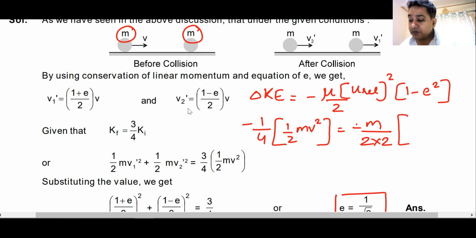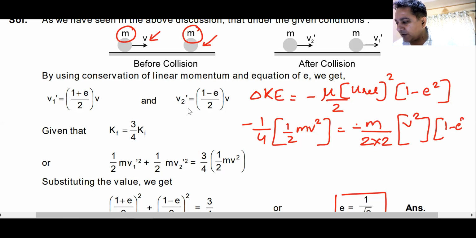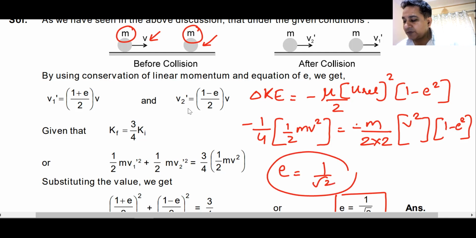For u relative, one velocity is v, the other velocity is 0, so relative velocity becomes v, and its square becomes v squared. Then 1 minus e squared. So far so good. And voila, you got your answer. Solve this equation and you'll get your answer as 1 by 2.